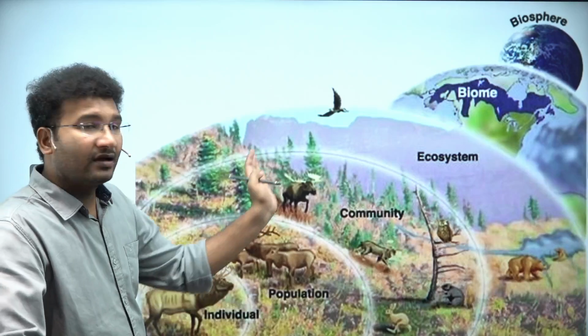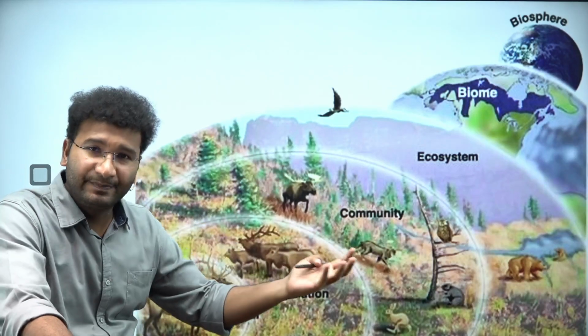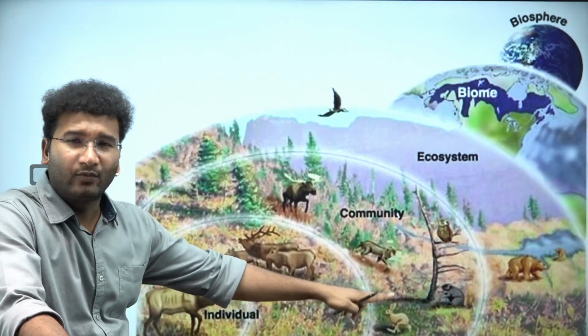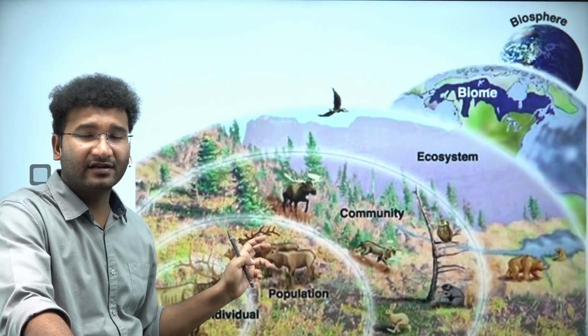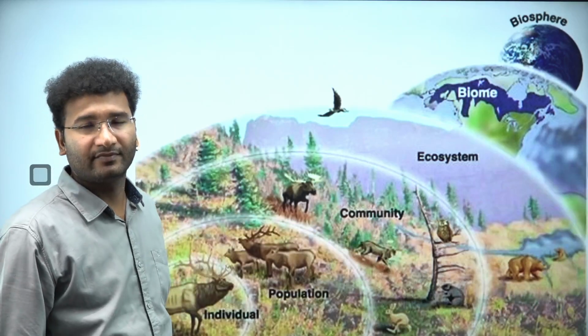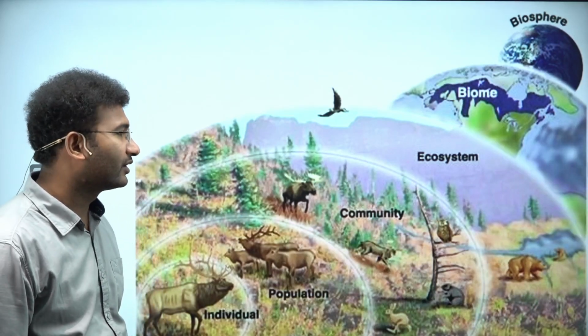Likewise, a collection of different species. There is one deer, one buffalo, and one tiger. Likewise, other species are there. If you count them together, that is called a community, right? This is called a community.